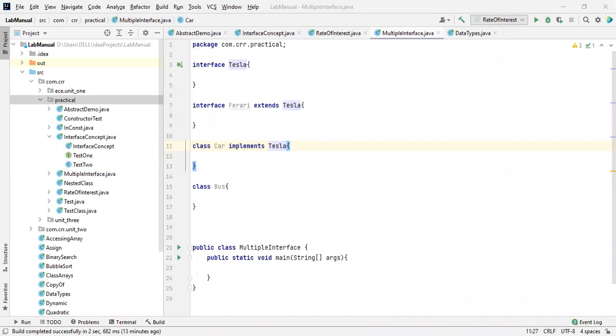Directly I'm going to take it as, one second. Yeah. So here we are going to achieve the multiple inheritance concept using implements. Sorry, just one minute. I will get back.